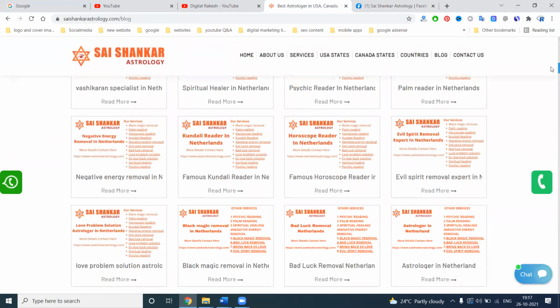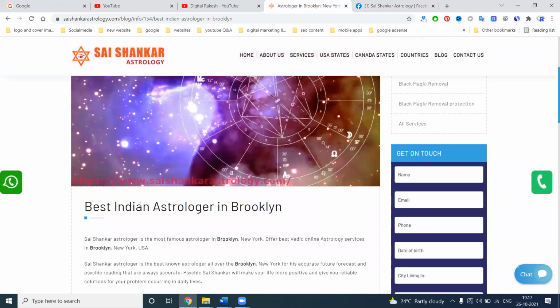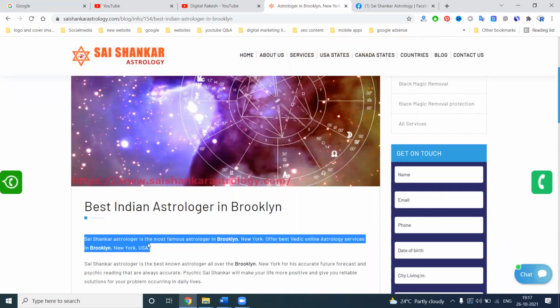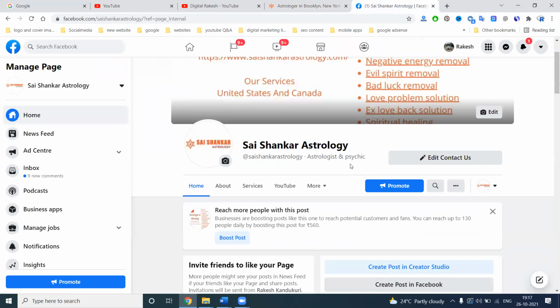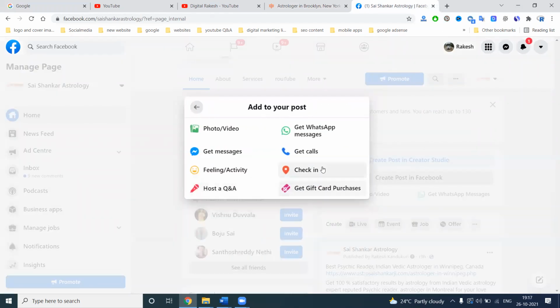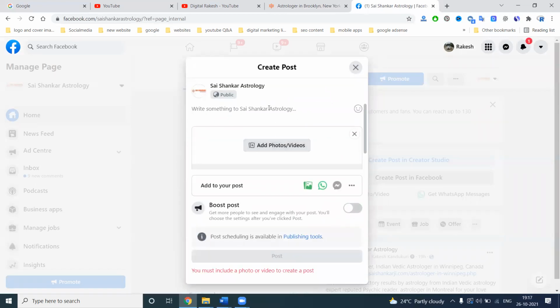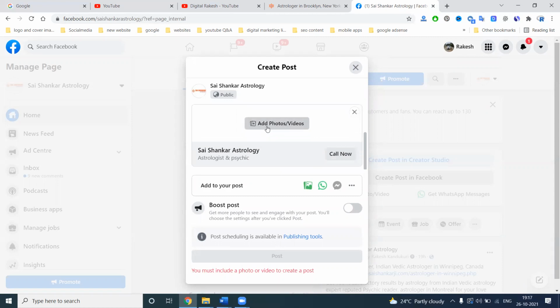If you want to promote this particular content, select it here: best astrologer, New York and Brooklyn. Here, for the purpose of receiving calls, create a post using the Get Call option, click continue, and select this feature.